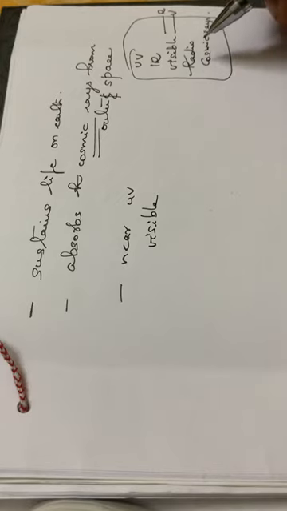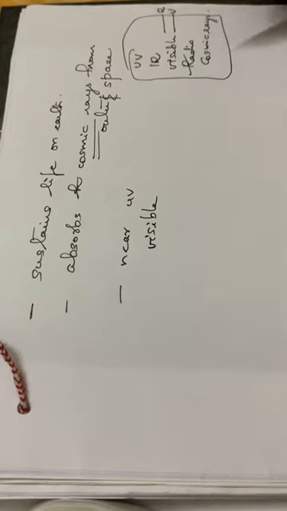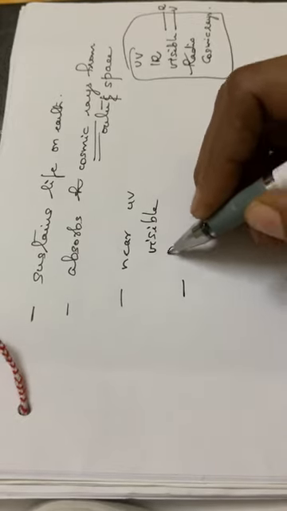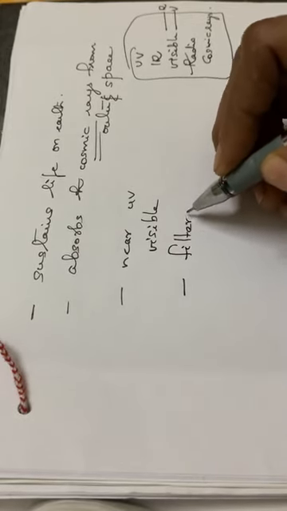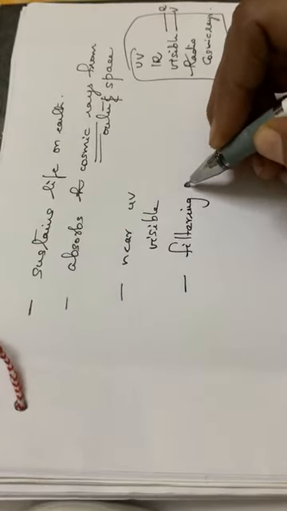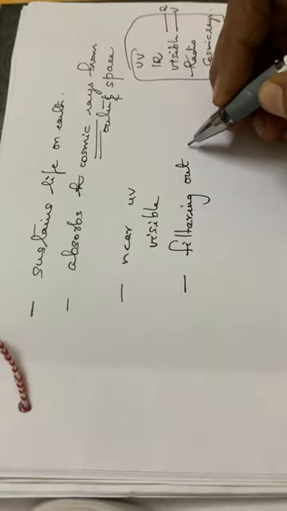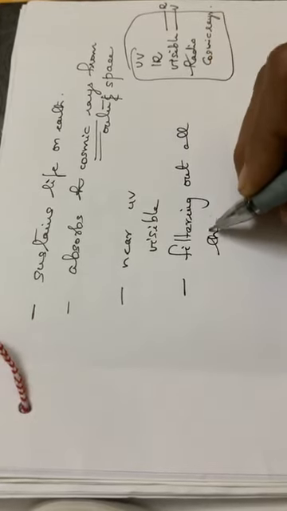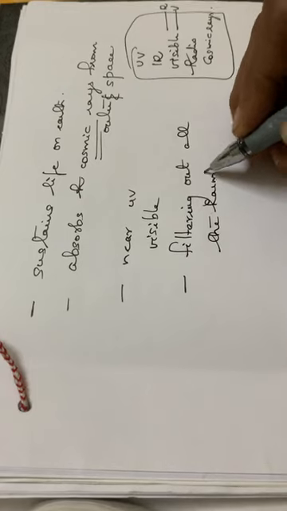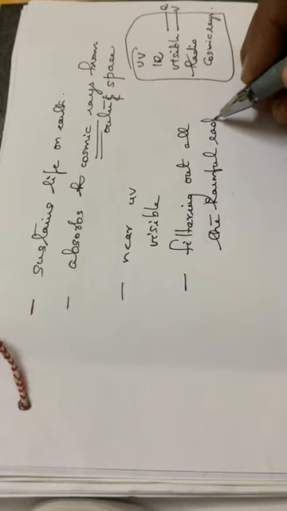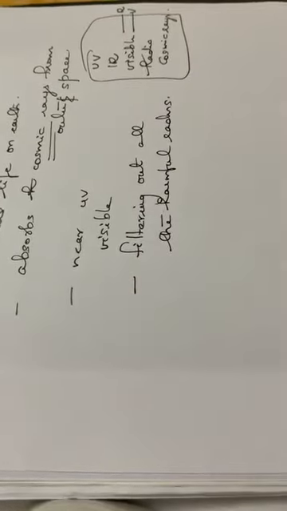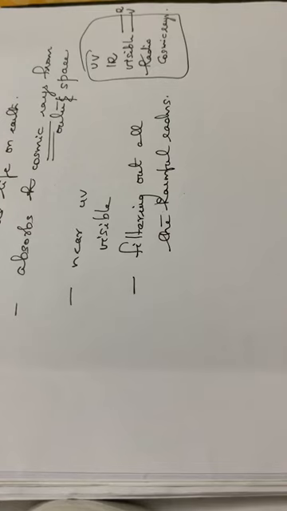It will damage our tissues. So this atmosphere acts as a filter. It filters out all the harmful radiations reaching the earth. These are some of the important points to be noted while dealing with the atmosphere. You have to write all these points if it is asked for a 4-mark question.